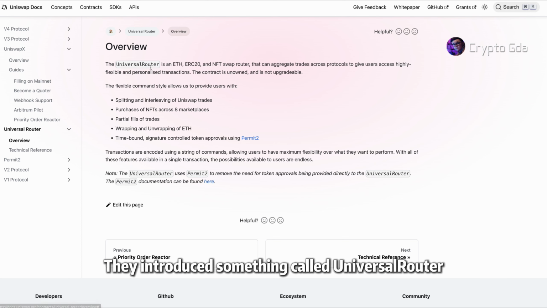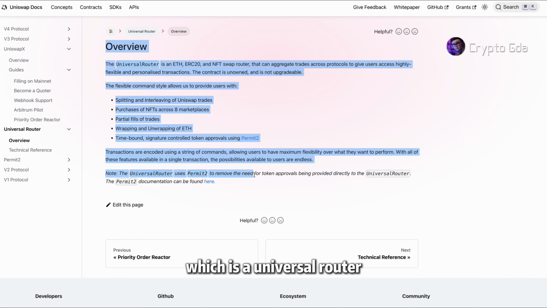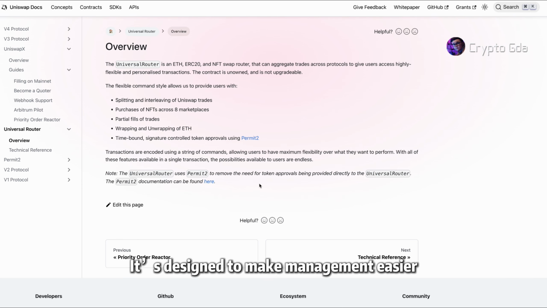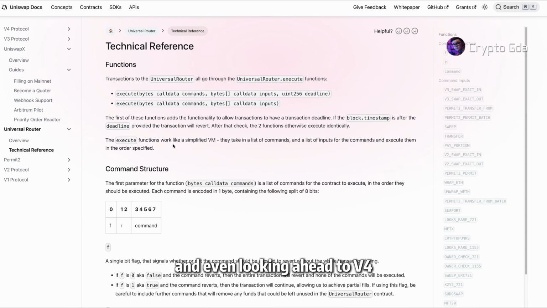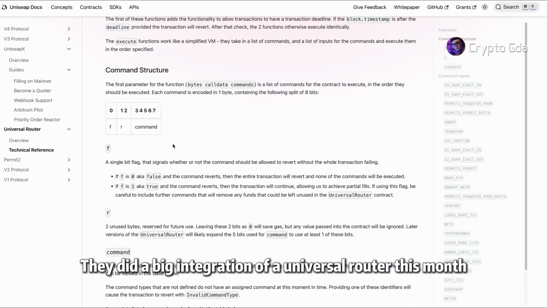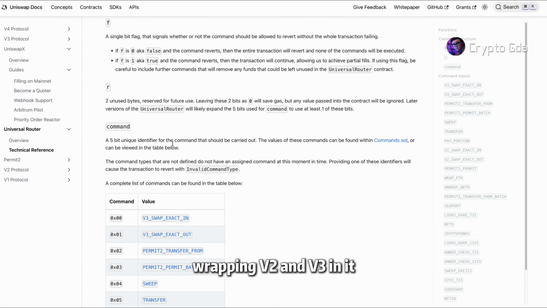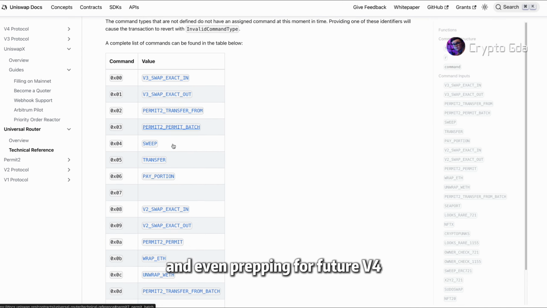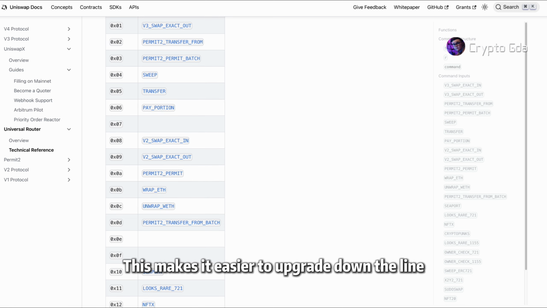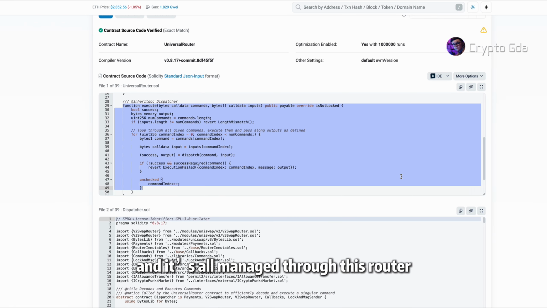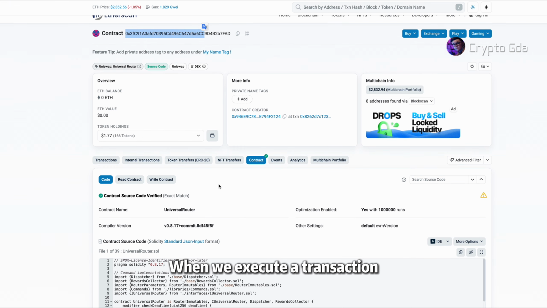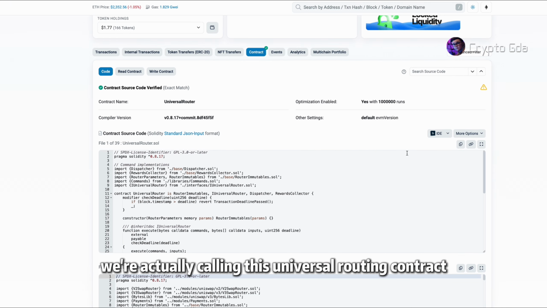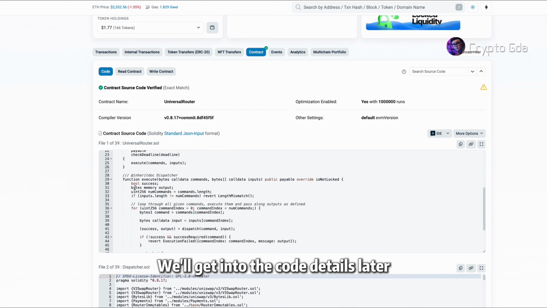They introduced something called the Universal Router, designed to make management easier, especially with the current V2 and V3. Even looking ahead to V4, they did a big integration of a universal router this month, wrapping V2 and V3 in it, even prepping for future V4. This makes it easier to upgrade down the line. It's all managed through this router. We can make cross-protocol calls. When we execute a transaction, we're actually calling this universal routing contract. We'll get into the code details later.